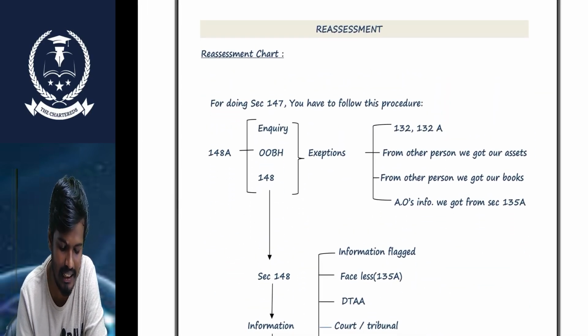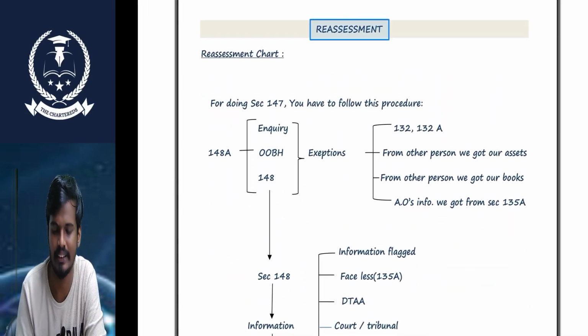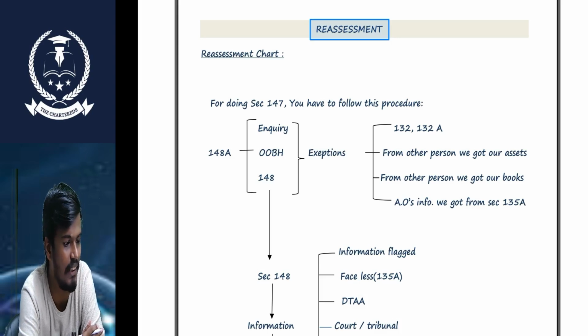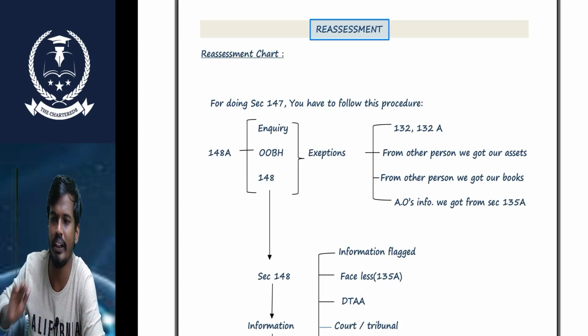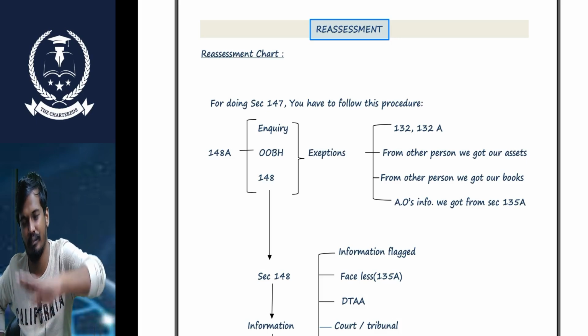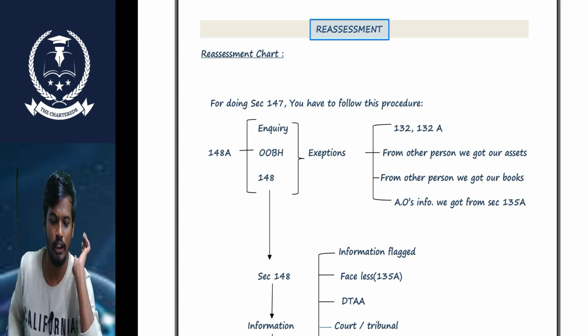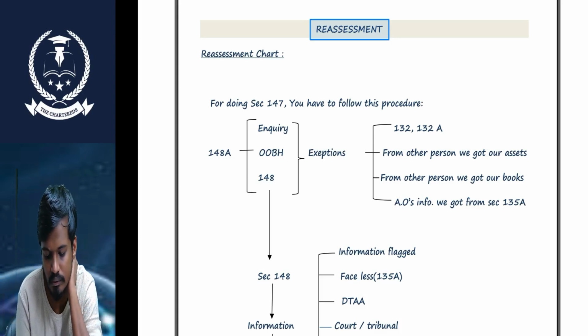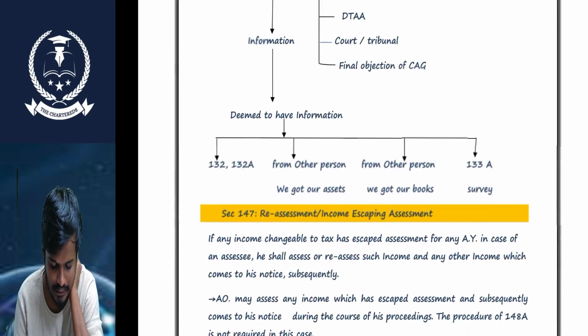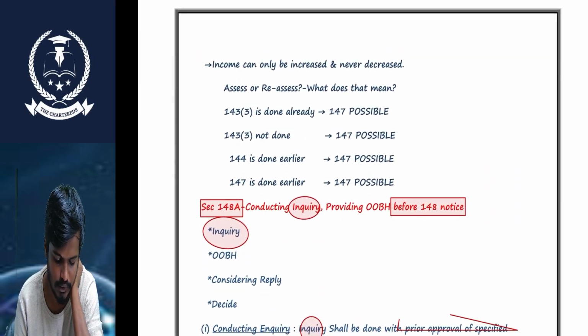Now we are on reassessment. In income escaping assessment, I want to take only the important procedure. I don't want to take the other sections and time limits. So when is reassessment possible, when an assessment is done?